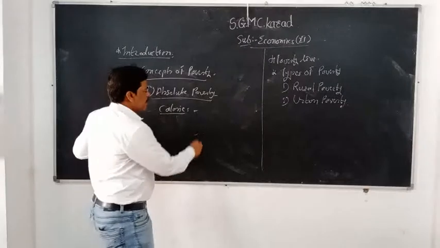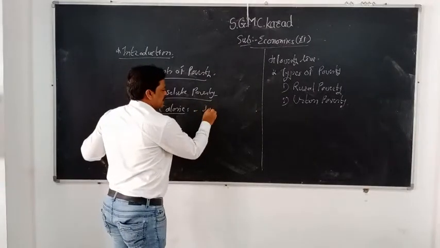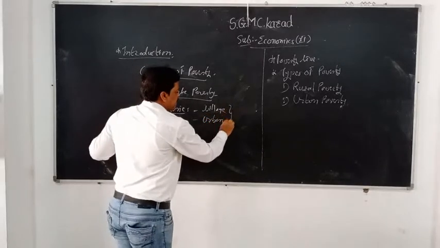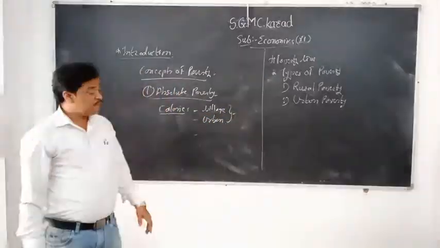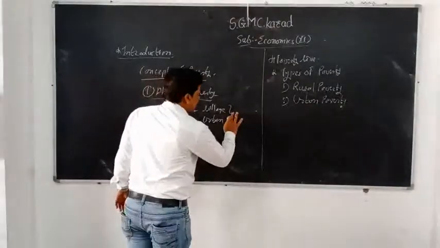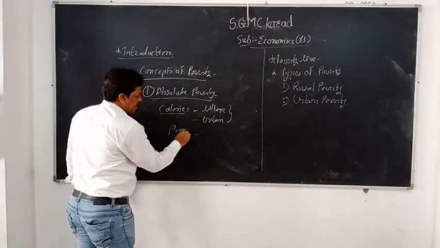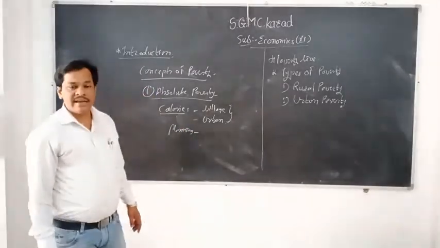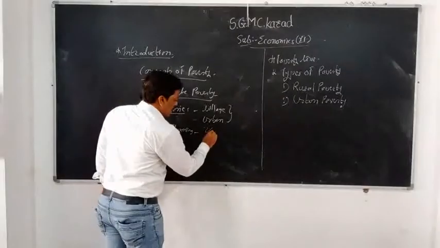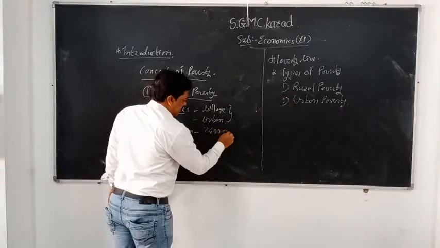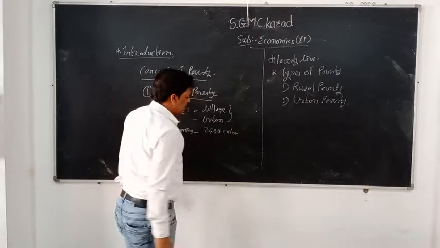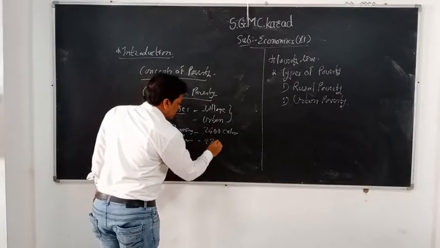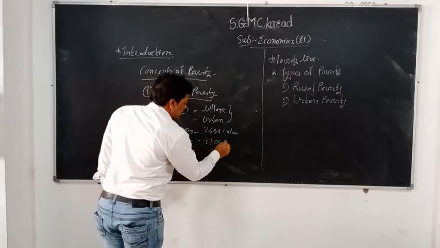Some people live in villages and some live in urban areas, so the calorie concept is different for village people and for urban people. The Government of India, or the Planning Commission, which is responsible for measuring the calorie concept, has decided that a person living in a rural area requires 2,400 calories per day, and a person living in an urban area requires 2,100 calories.